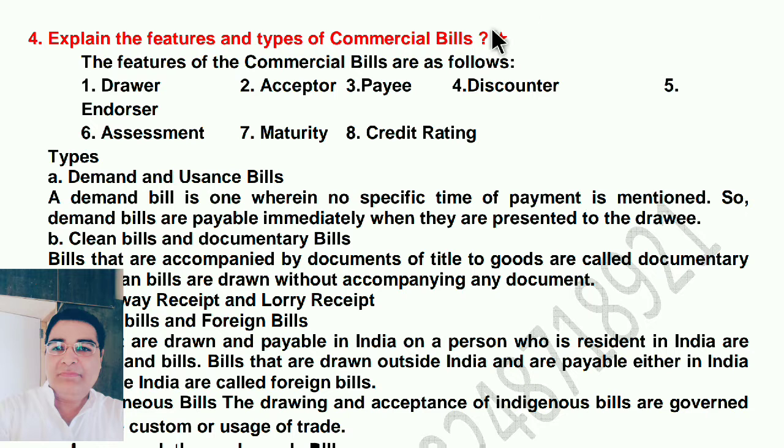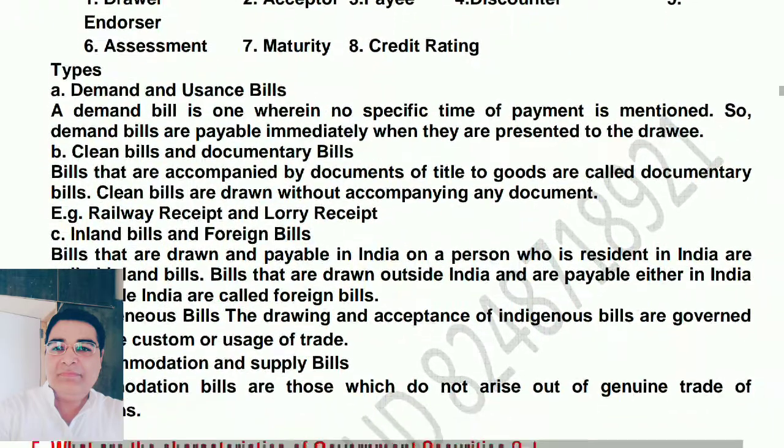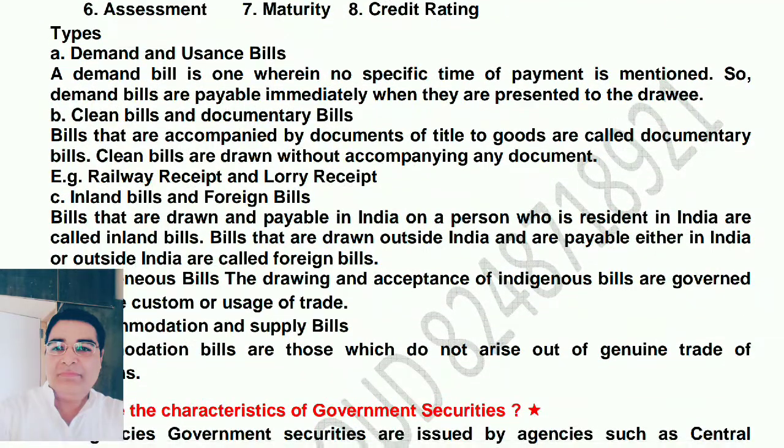Explain the features and types of commercial bills. Drawer, acceptor, payee, discounter, endorser, assessment, maturity, credit rating. These are all the features. Now, see the types. Demand and usance bill. A demand bill is one wherein no specific time of payment is mentioned. So demand bills are payable immediately when they are presented to the drawee.